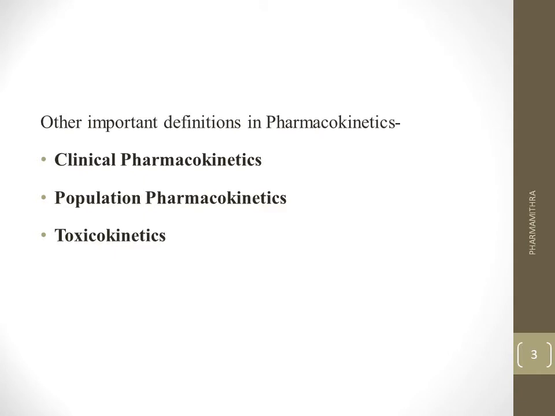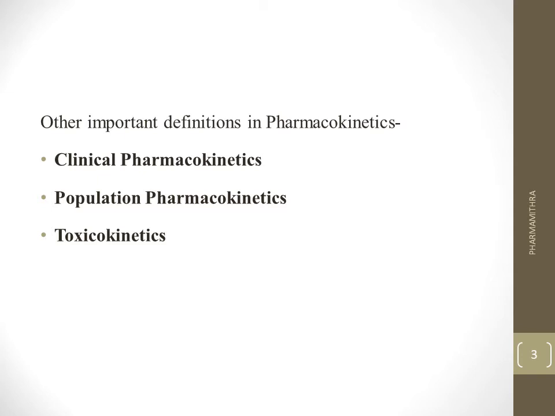You may get confused in kinetics about the difference between pharmacokinetics, clinical pharmacokinetics, population pharmacokinetics, and toxicokinetics. I can make it simple. If we are applying the concept of pharmacokinetics for treating a patient, that is clinical pharmacokinetics.